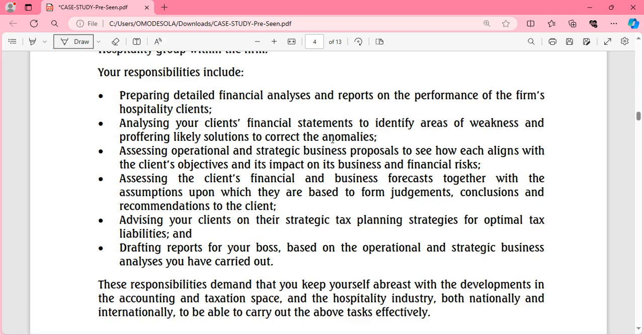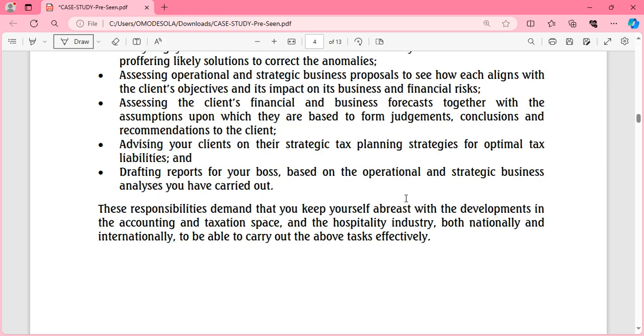Now, in this responsibility, I know the possible requirement one and requirement two, and based on my experience teaching case study, I've written a book. I've written two books, in fact, and I've studied a lot of past questions. So I definitely know the requirement one and requirement two from this particular page. But we'll talk about that later in the class that we'll have on the 10th of May 2024.